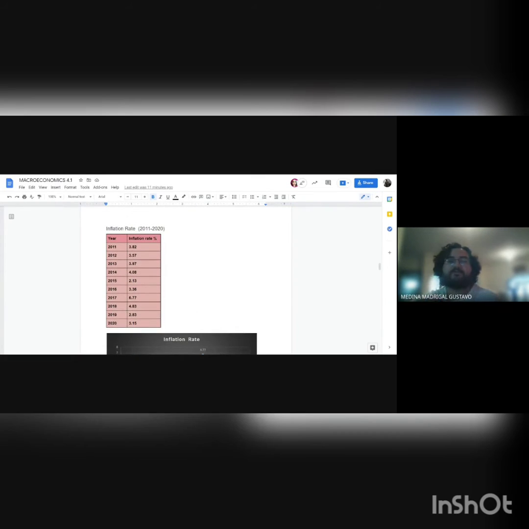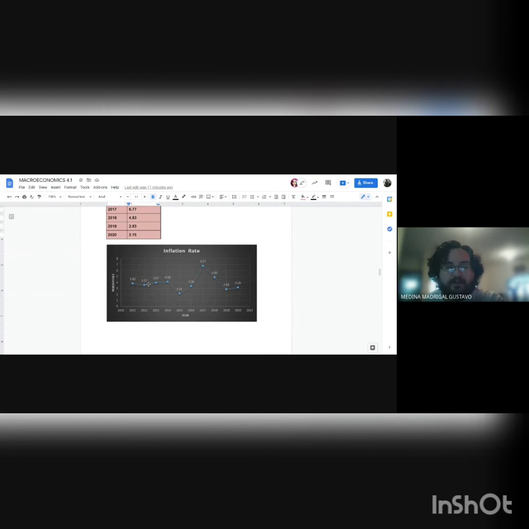Next, inflation rate. Inflation rate, then again, is from 2011 to 2020. And you can see that it is pretty irregular, since we go from 3.82 to 3.57, then we go to 4, and we go back to 2.13. And you can appreciate that in the graph, then again, that we did. And you can see that there is a big irregular amount of data.